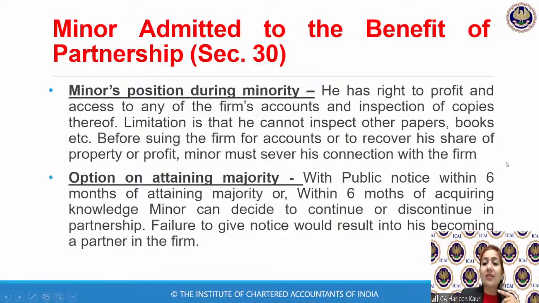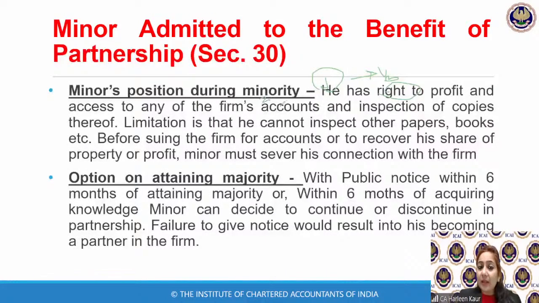Number one, the minor has the right to profit and to access all the accounts and inspect the books of accounts. So it says, although I am a minor, I get the right to profits. I just now told you that the minor has the right to get the share of profit that is agreed. So if you have agreed to give him 1/3 of the share or 1/4, whatever is agreed, he has the right to receive those profits.